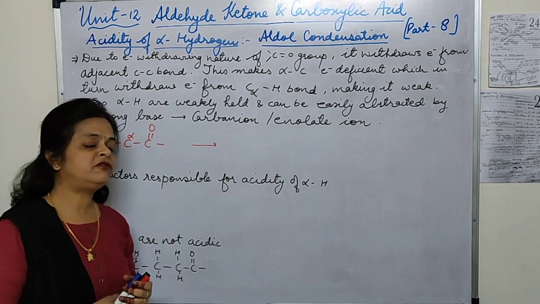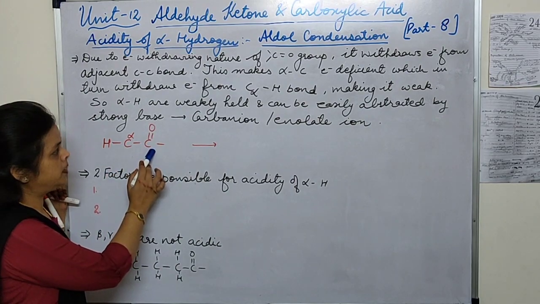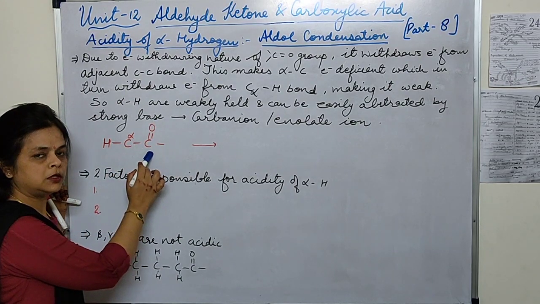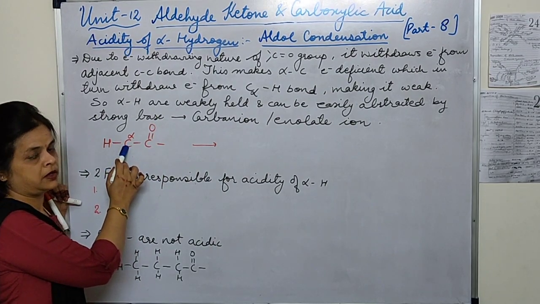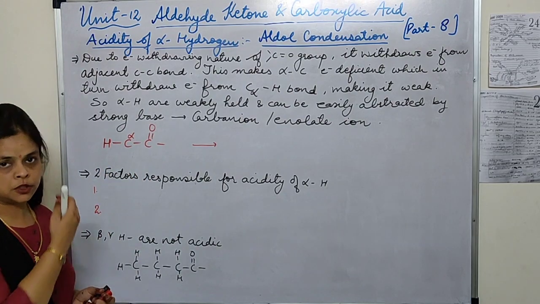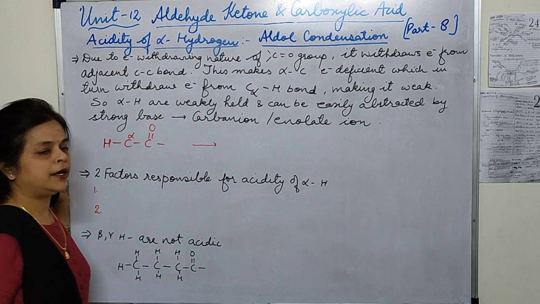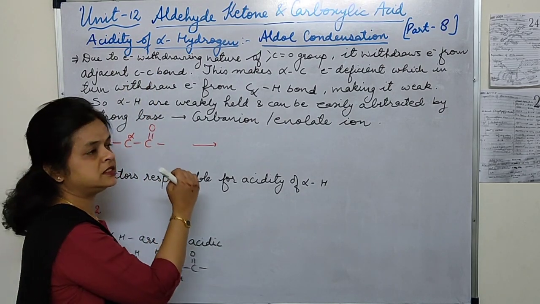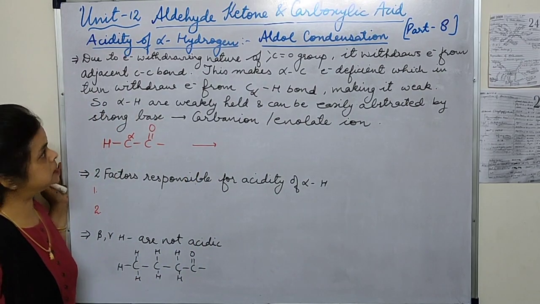Now, which is the alpha carbon? The carbon which is attached to the functional group, and here the functional group is the carbonyl group. So the carbon attached to the carbonyl group is called alpha, and the hydrogen which is attached to this carbon is called alpha hydrogen. So let's understand what we mean by acidity of alpha hydrogen. Here I have written some sentences, so let's understand how they explain the acidity.